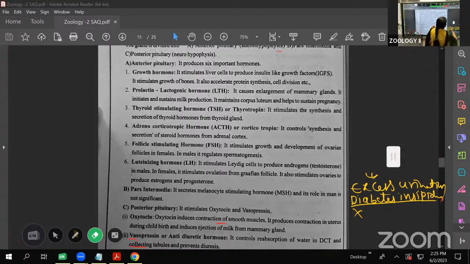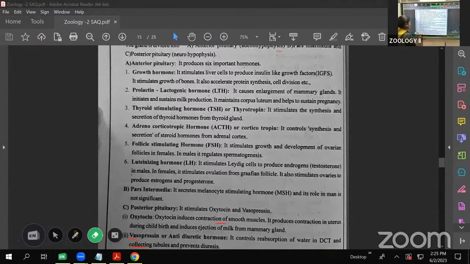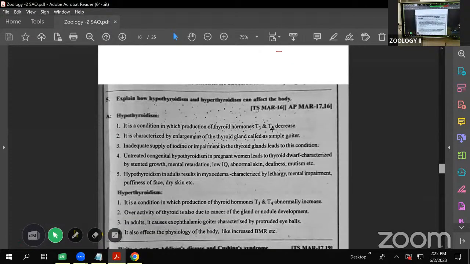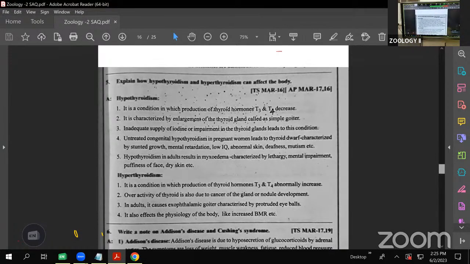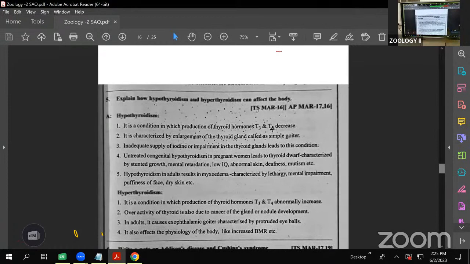From the endocrine system and the immune system, one SAQ is compulsory. This one is an important lesson. Next we take the next answer. Next important answer: explain hypothyroidism and hyperthyroidism. Clear?